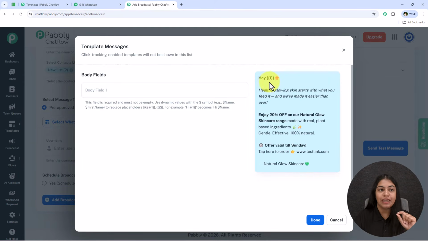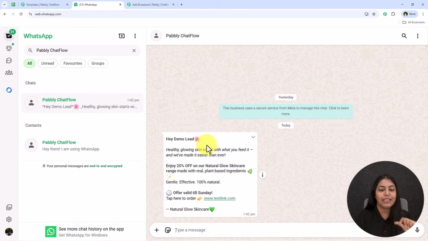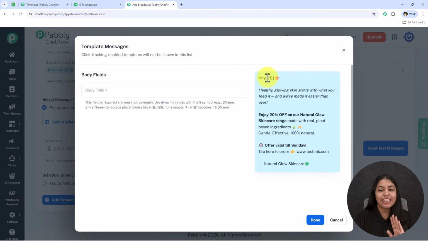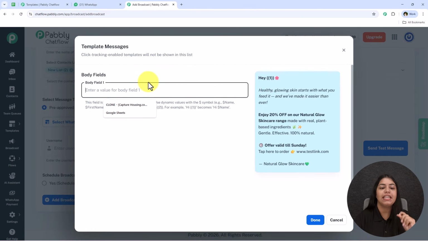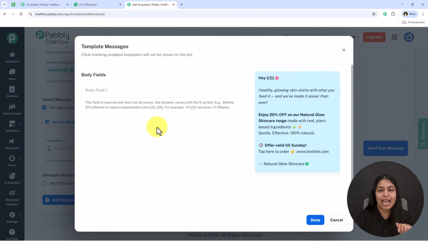This 1 is a variable, and I want this 1 to be replaced with the name of my lead every time we send an automated WhatsApp message, so that we can send bulk messages, but personalized bulk messages to all the leads or customers. That's the reason that we keep this body field 1 as dynamic. And how can we keep this as dynamic?